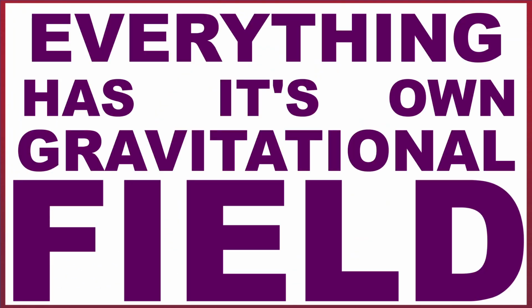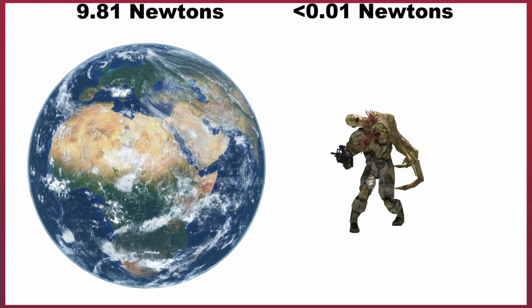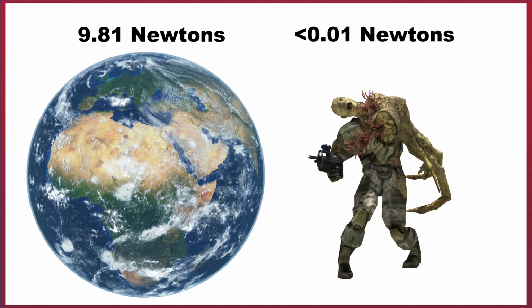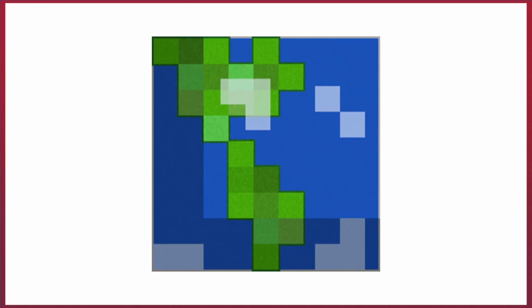It may surprise you, but everything has its own gravitational field, from objects as big as the Earth to the smallest parasite, and if not for how weak our gravitational field strength is, then we'd actually be able to work it out using some simple equations. However, we can find out the gravitational field strength of our Minecraft Earth.